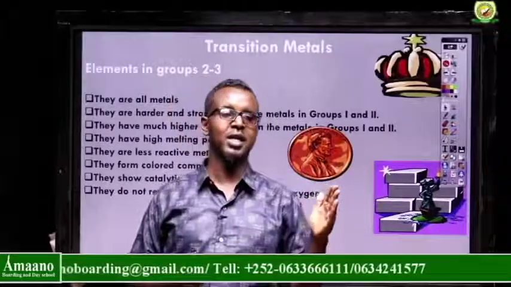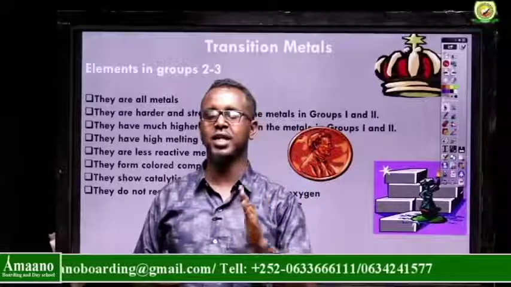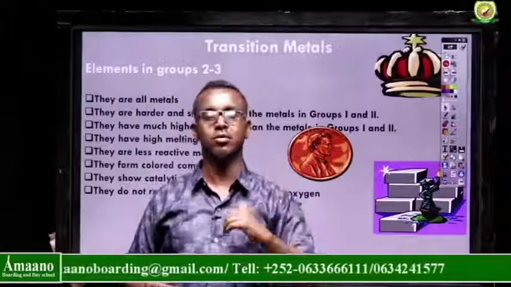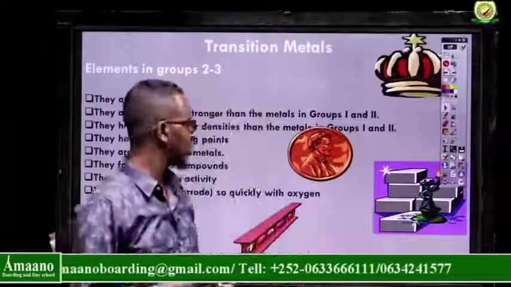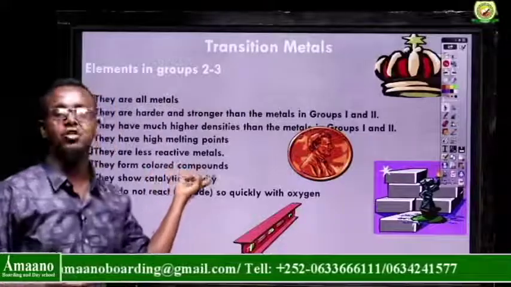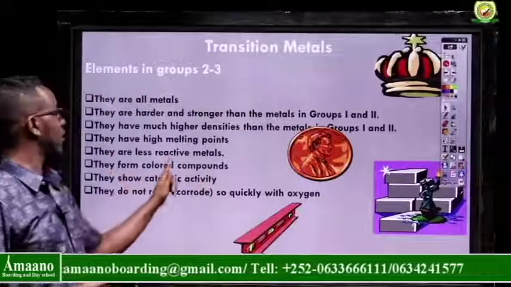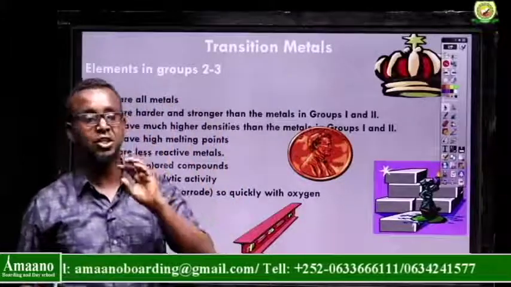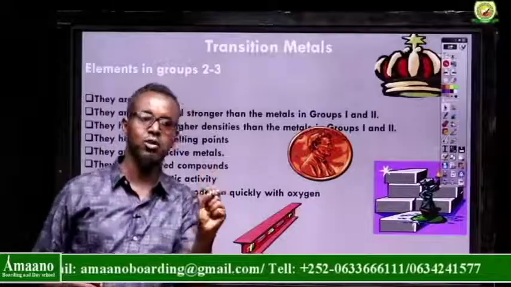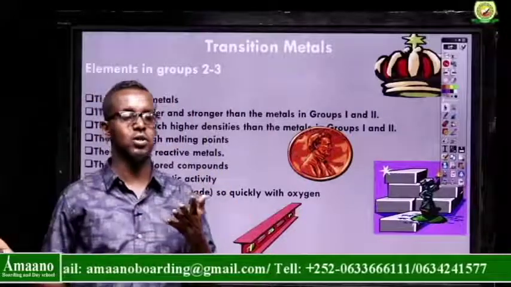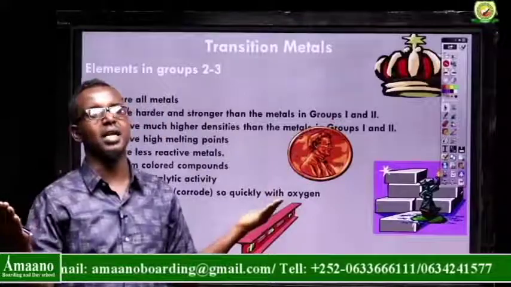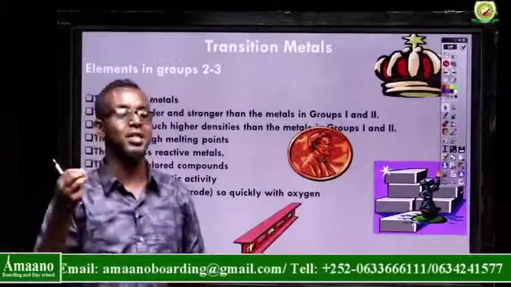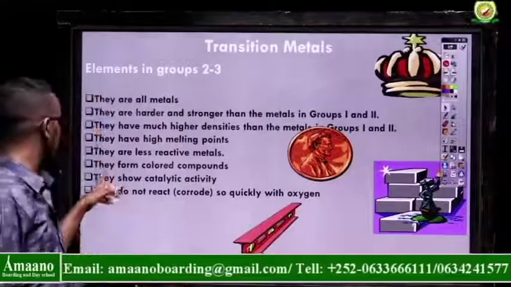For example, they can react with sulfate, they can react with oxygen, they can react with any other metal and non-metals. Then they produce colored compounds. That's why we call them transition metals. It is a unique property of transition metals. Each and every compound which is a transition metal or contains a transition metal should have a color. The color is different. You see, chromium, nickel, iron, they have different colors, but they have colored compounds.